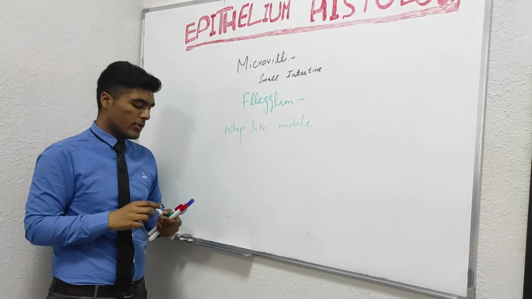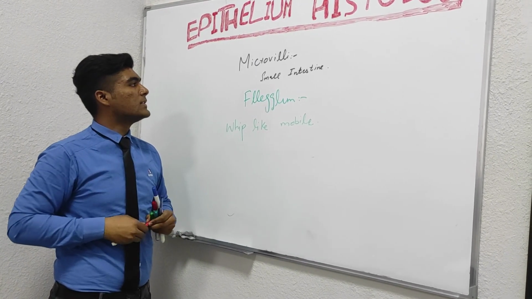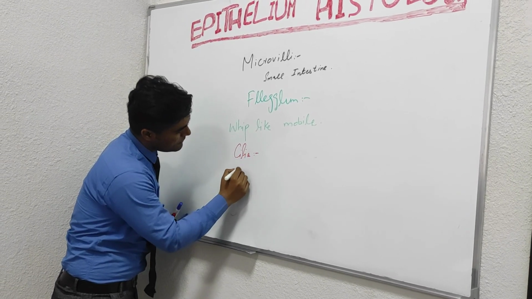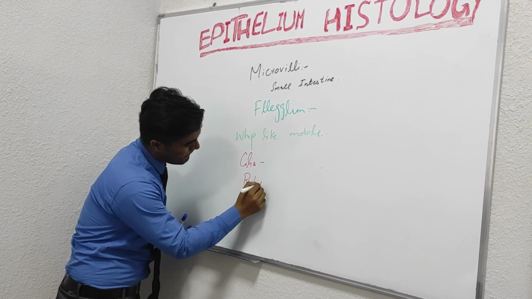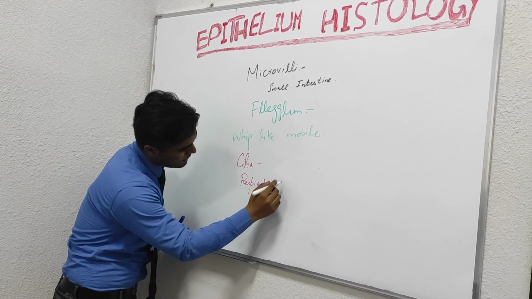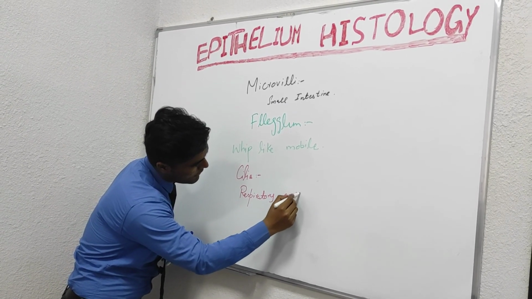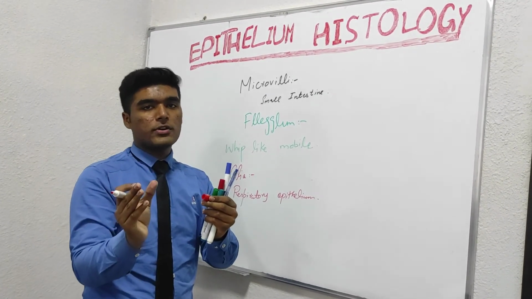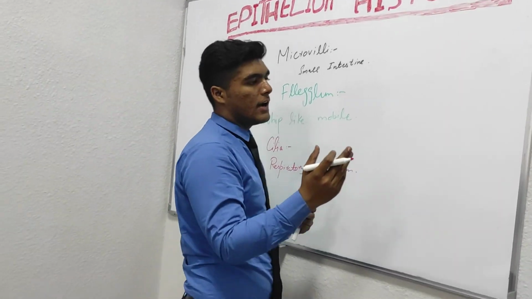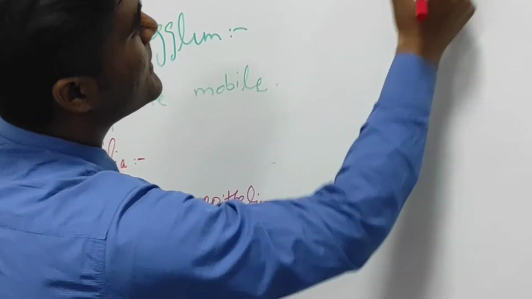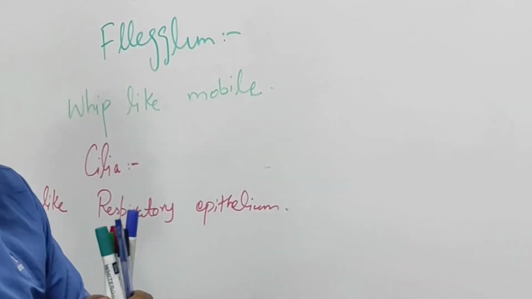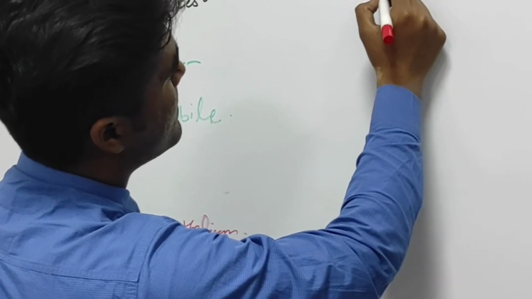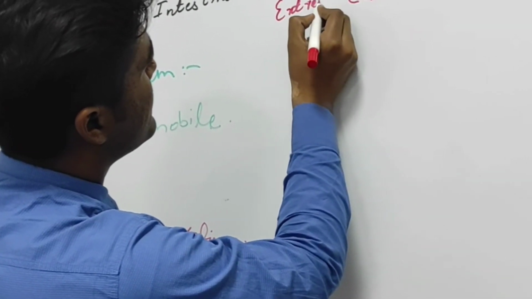Then we have the third term, cilia. Cilia are basically found in the respiratory epithelium of our body, and they help in respiration. We have a filtration process that helps in respiration. And our fourth type, stereocilia, is basically the extreme long form of cilia. Cilia are hair-like and found in respiratory epithelium.